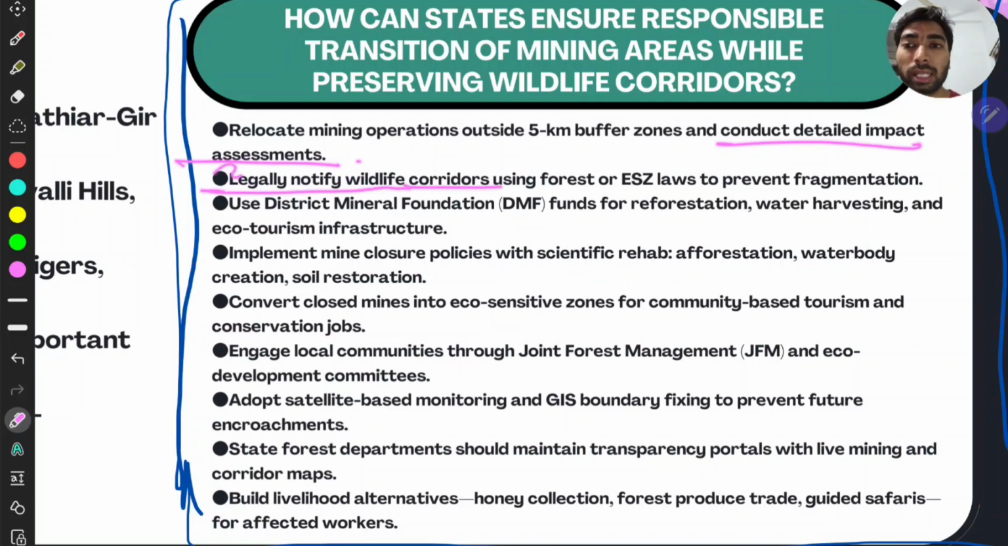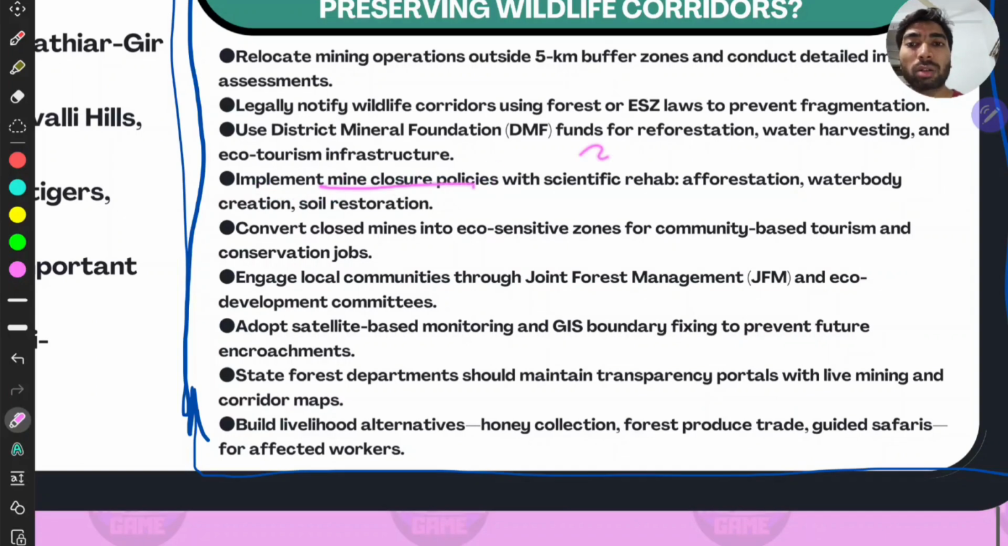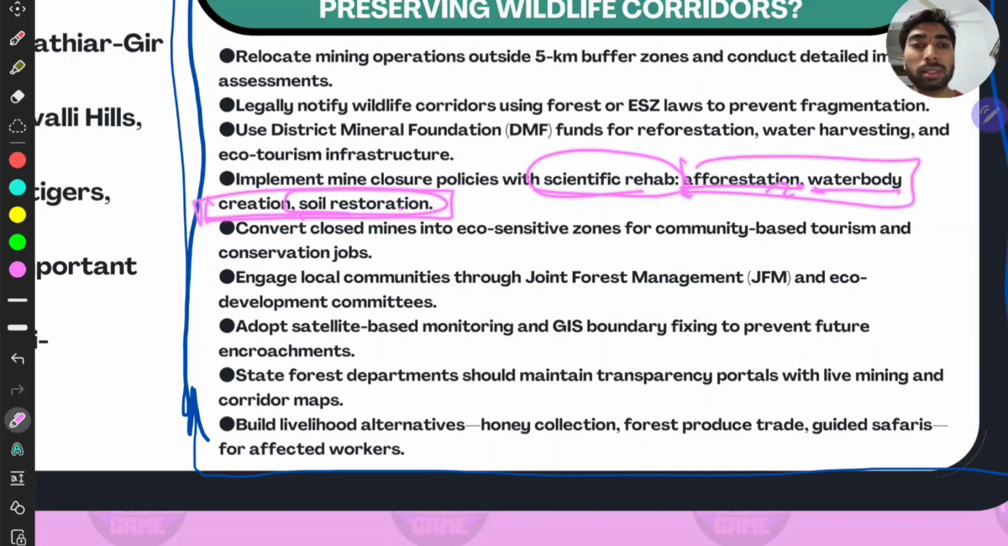Legally notify wildlife corridors. Legally notify, because as there is no notification with regard to wildlife corridors, they are generally disregarded by developmental activities like highways or mining, etc., right? Use forest or ecologically sensitive zone laws to prevent fragmentation, right? Use District Mineral Foundation funds for reforestation, water harvesting, and ecotourism infrastructure, right? Use these funds. Implement a mine closure policy and scientific rehabilitation: afforestation, water body creation, and soil restoration. These three are scientific rehabilitation methods, right?